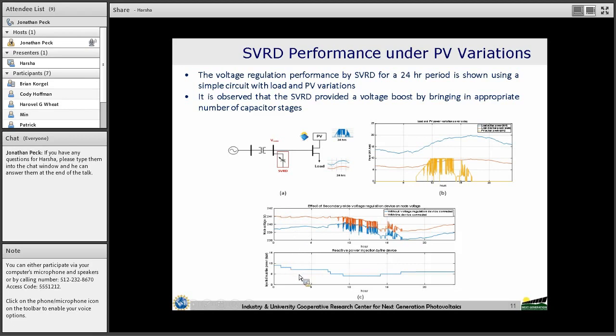This is the reactive power injected by the SVRD. It can inject up to 10 kVAr here, and there are changes in the reactive power requirement accordingly, which we find here.